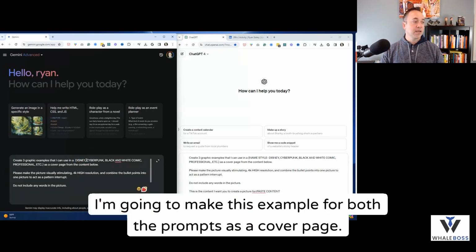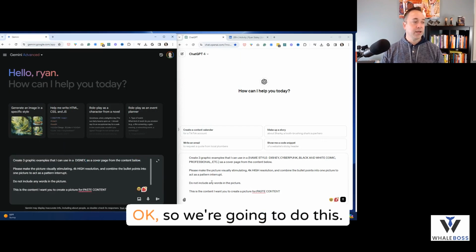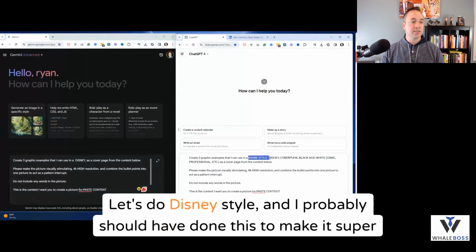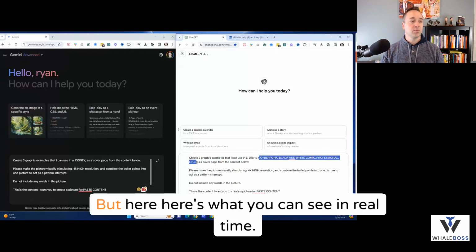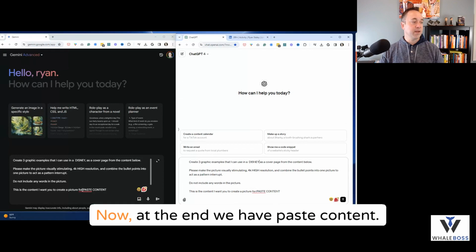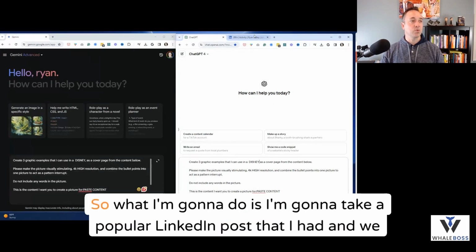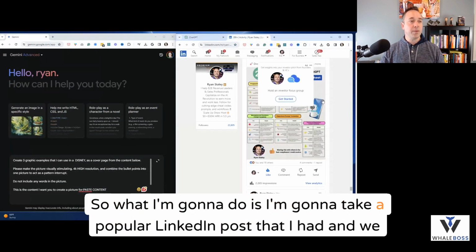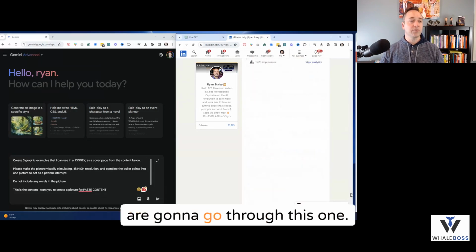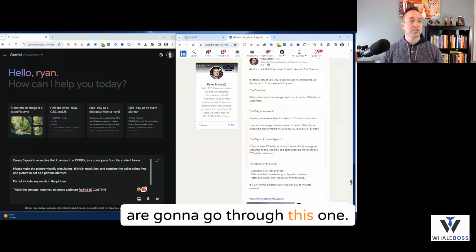I'm going to make this example for both the prompts as a cover page. Okay, so we're going to do this. Let's do Disney style. And I probably should have done this to make it super simple, but here's what you can see in real time. At the end, we have paste content. So what I'm going to do is take a popular LinkedIn post that I had, and we are going to go through this one.